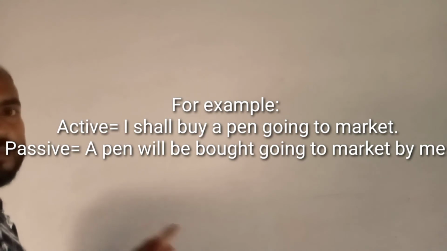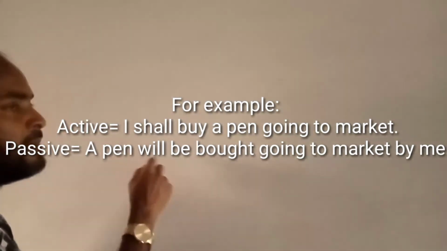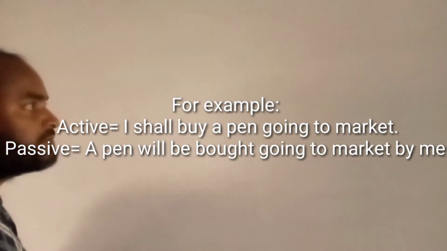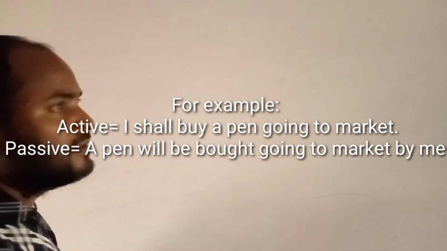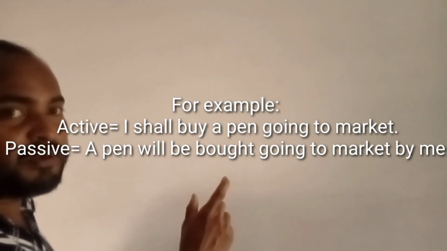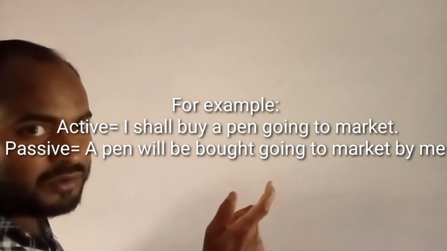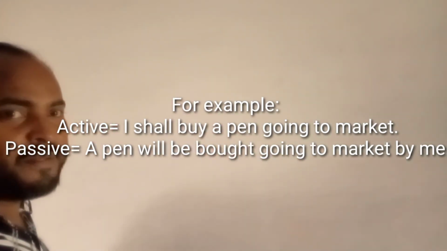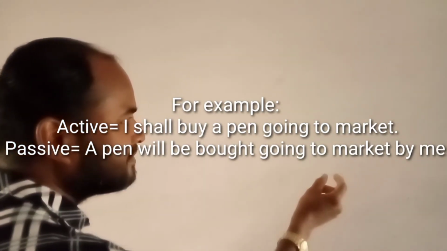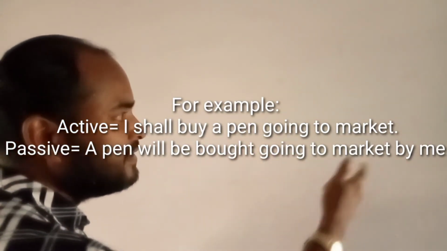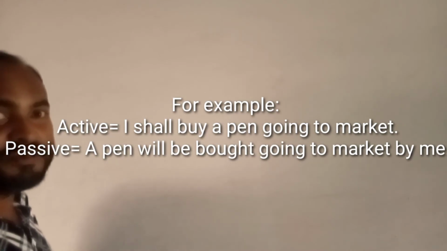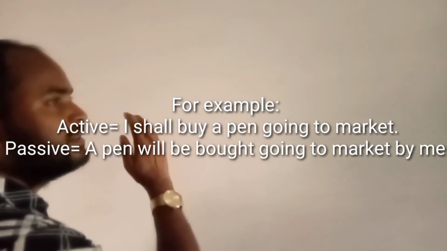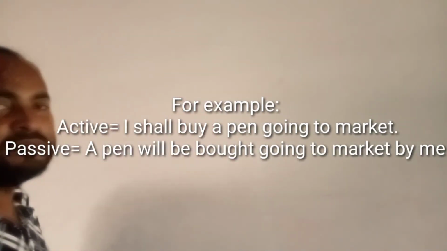In another case, we shall use will. A pen will be, for passive case. And then the past participle form of buy. Do you know? Yes, very good. Then the present participle, that means the extension, going to market, and then by, and the subject as object form.